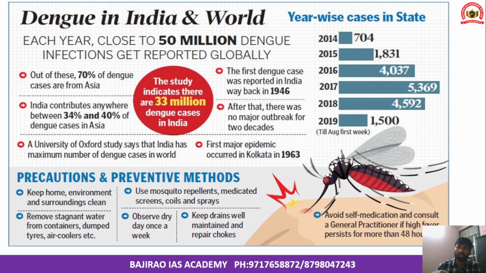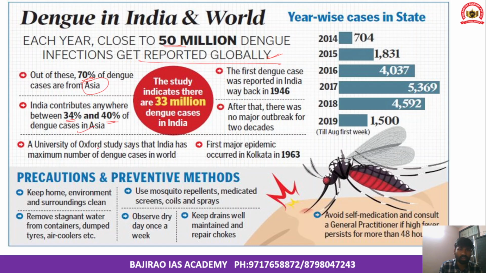If you look at some of the statistics and data related to dengue in India and the world, each year close to 50 million dengue infections get reported globally. Across the globe, around 50 million dengue infections get reported. Out of these, 70% of dengue cases are reported in Asia alone because of favorable climatic conditions. India contributes anywhere between 34 to 40 percent of dengue cases in Asia.